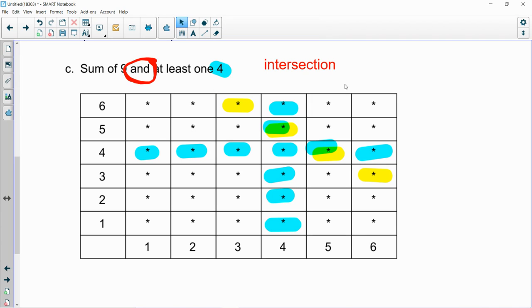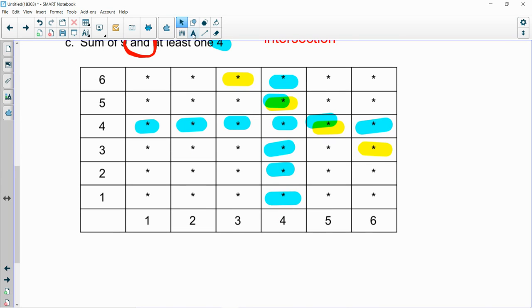All right. So now that we've highlighted everything, what we want to do is say, okay, for our two different conditions, sum of 9 and at least one 4, where do they intersect? And we find that there are only 2 ordered pairs that have both colors of our highlighting, so that satisfy both conditions, the sum of 9 and at least one 4.